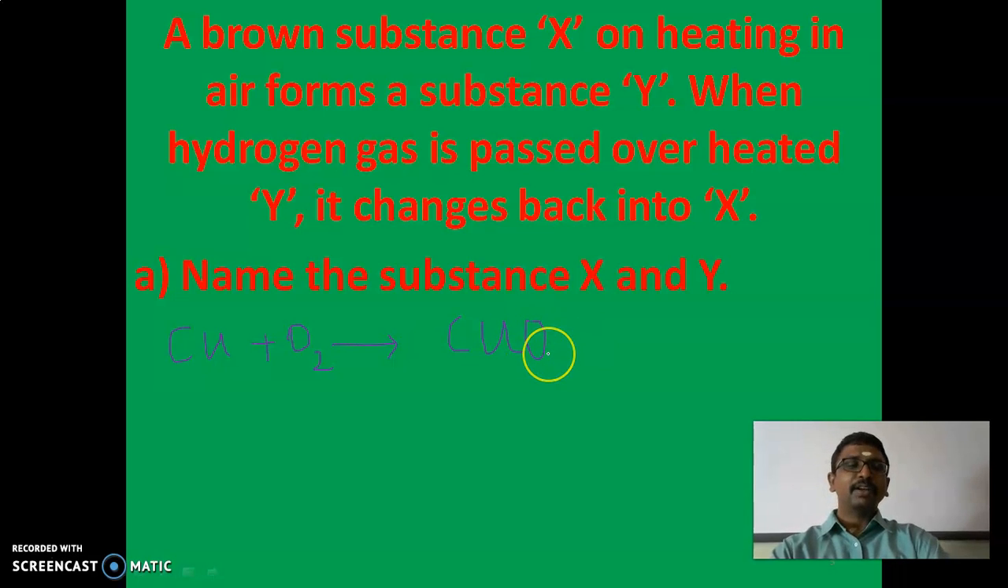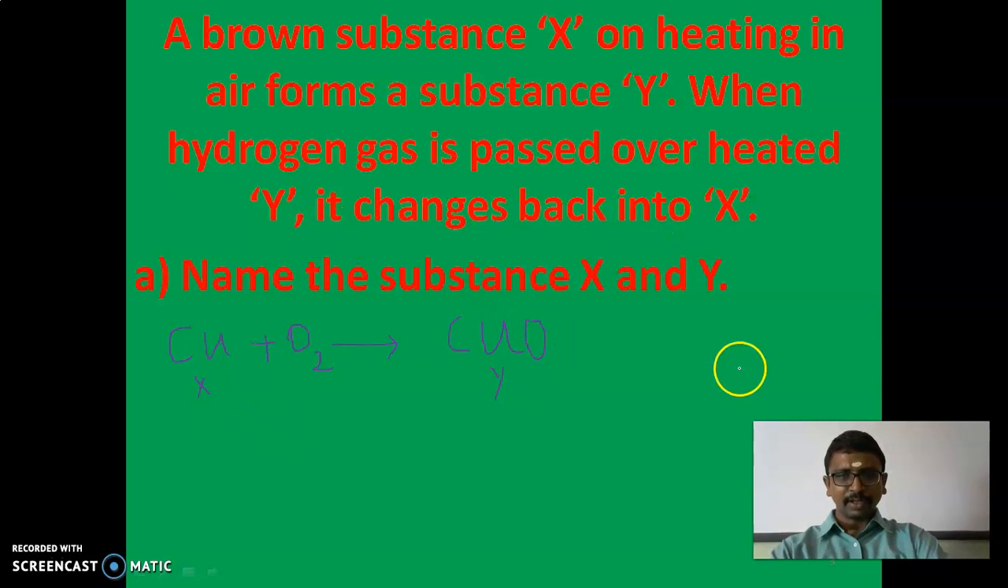Then what is the color of copper oxide, children? Last class we saw, no? The copper oxide color is black. So X is copper and Y is copper oxide. And one more reaction to continue with. When hydrogen gas is passed over heated Y, it changes back into X.